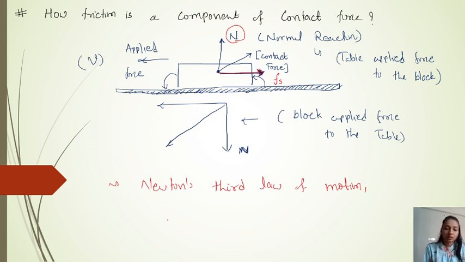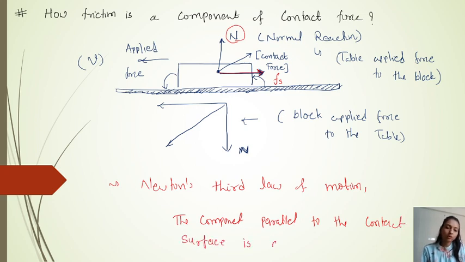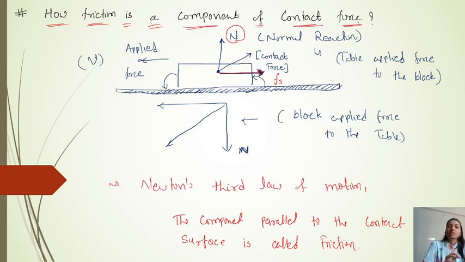Okay, and when we take the component parallel to the contact surface, it is called friction. And friction always obeys all the laws, first, second and third laws, right? So these frictions always obey these laws also. So this is just, we can say, a proof. Okay, actual friction happens in daily life or not.